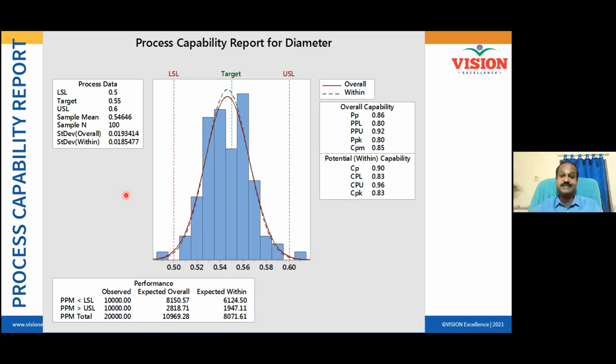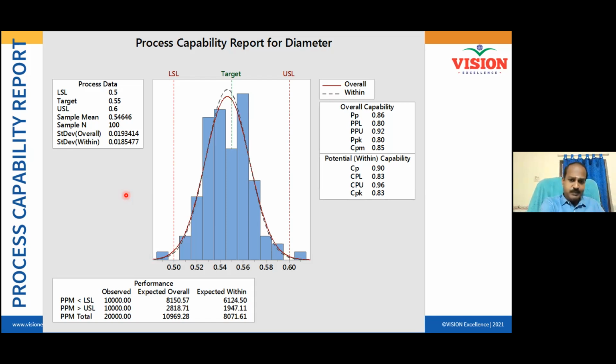The next day, it's the next batch. The third day, it's a third batch. The fourth day, it's a fourth batch. So there could be a variation from batch to batch. What I measured is within a batch. Got it? If all my data is from a particular batch, then the variation is called within batch variation.